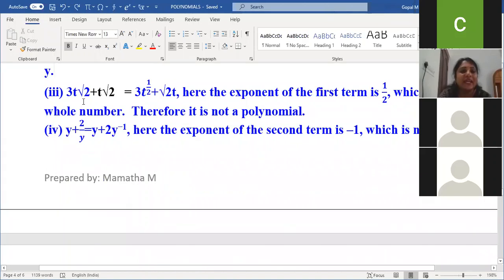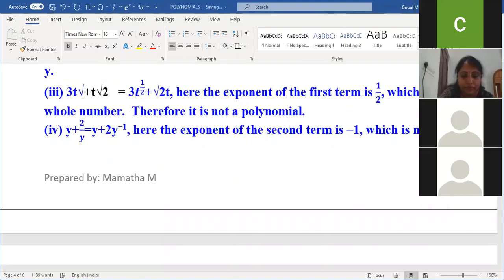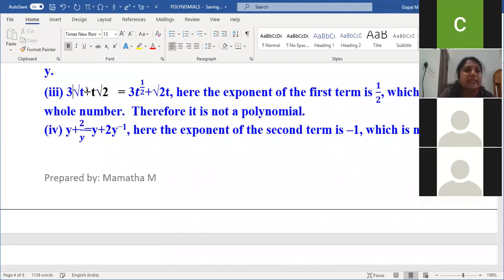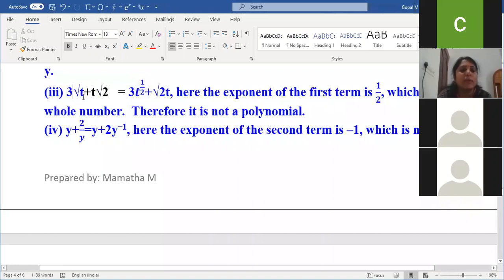Third one, 3t root t plus t root 2. So root t is nothing but t power 1 by 2, plus root 2t. Here the exponent of the first term is 1 by 2. The power of the variable is half, which is not a whole number. Therefore, it is not a polynomial.